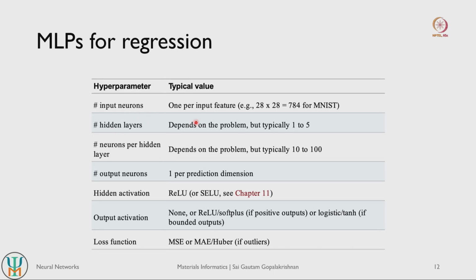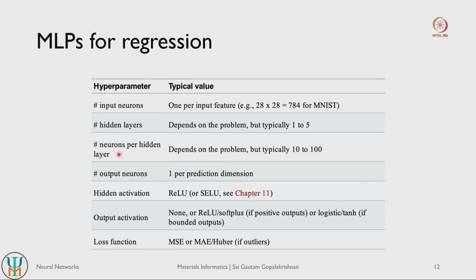The number of hidden layers typically depends on the problem. We can use anywhere between 1 to 5. The idea is to always start with fewer layers and then increase that depending on the problem. Number of neurons per hidden layer also depends on the problem. A good exercise is to start with a small number such as 10 and then increase it. But the general strategy is that the number of neurons is almost always fixed. This is a hyperparameter that's fixed first and then the number of hidden layers is changed.